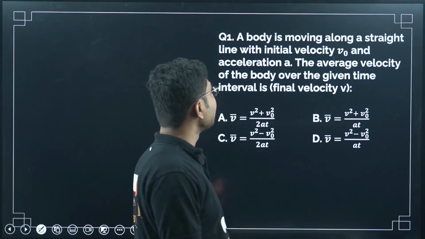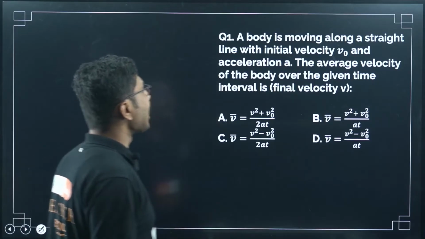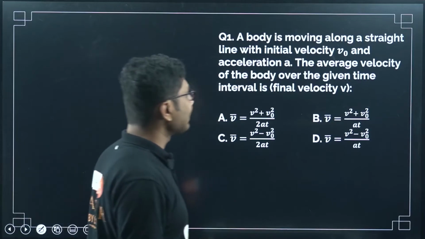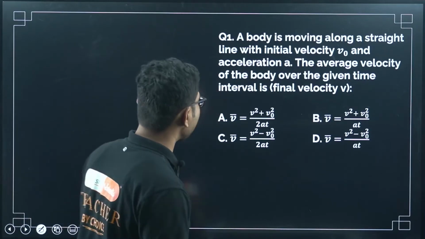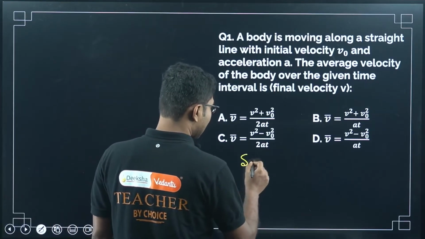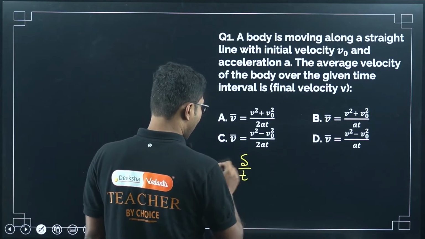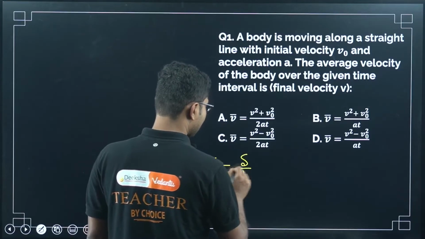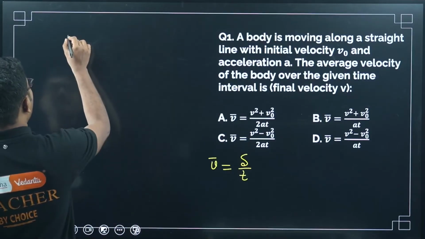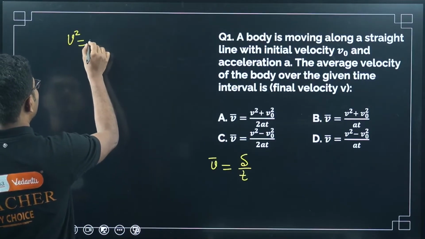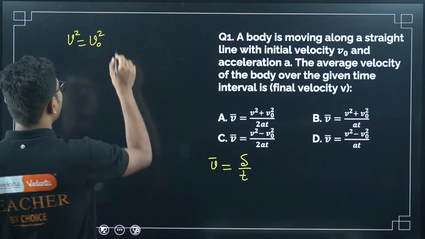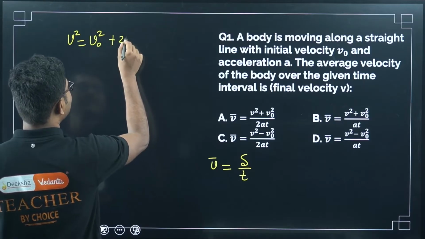The first question is: a body is moving along a straight line with initial velocity v0 and acceleration a. The average velocity of the body over a given time interval is. So average velocity, we know that average velocity is s by t, right? So average velocity is given by total displacement divided by time. So we know that v square is equal to u square, where u is given as v0, so I am writing v0 square plus 2as.